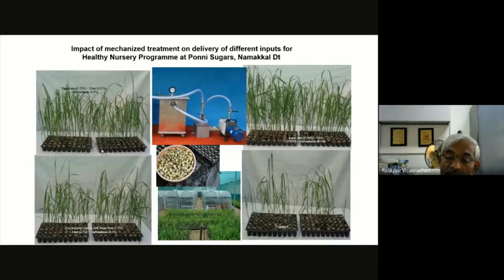And this intervention is not only for disease management. For healthy nurseries also, many sugar factories came forward to standardize and optimize different inputs, mostly fungicide, insecticide, urea, and other nutrients. In this case we tried Superlime, urea, and carbendazim.